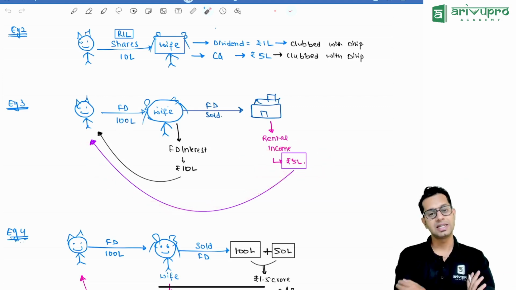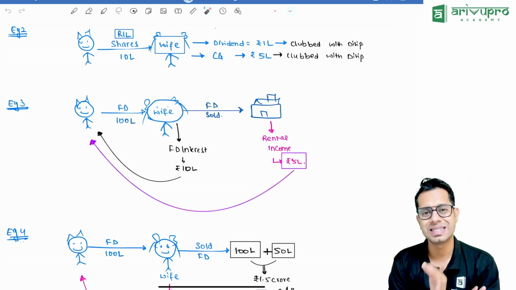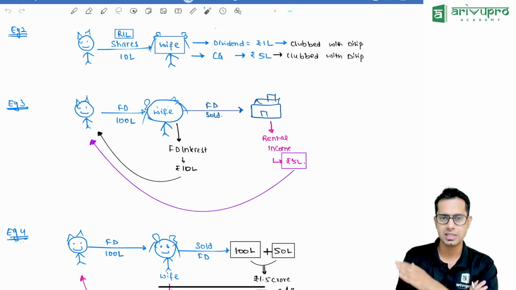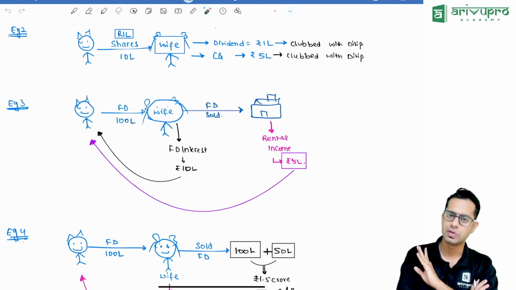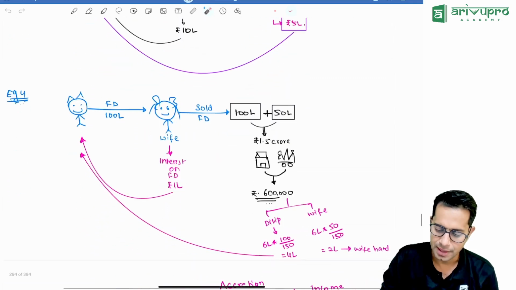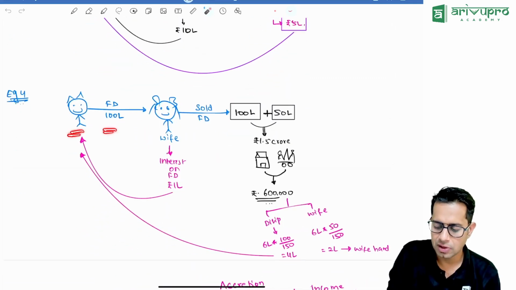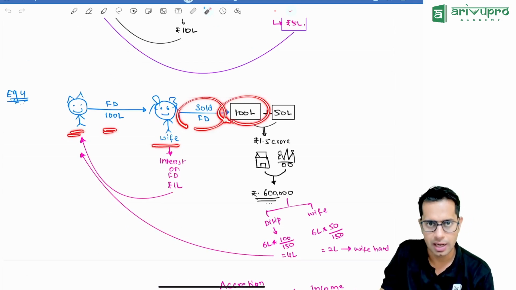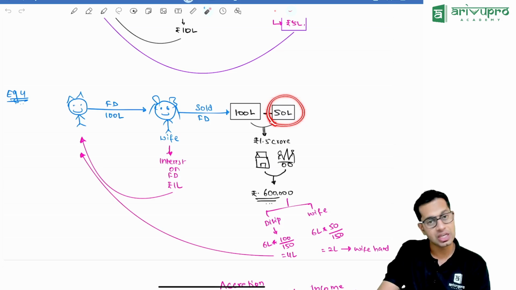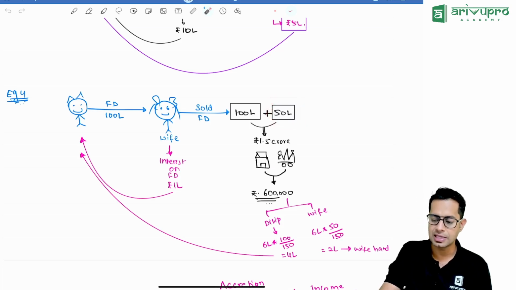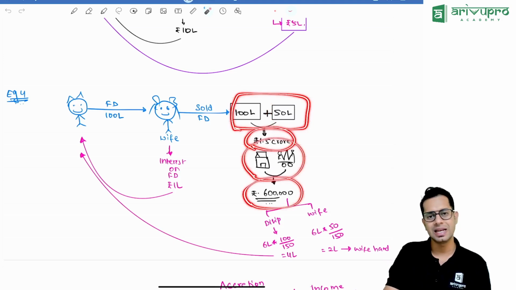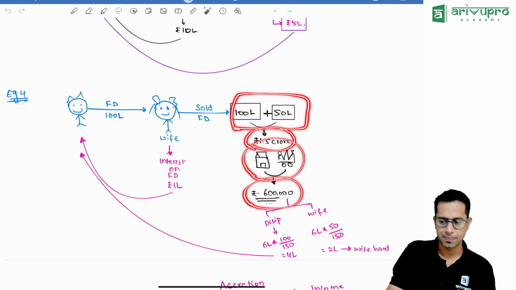Yes, the lawmaker says, irrespective of how the transferred asset is changed, the clubbing provisions will still apply. Say I give an FD worth 100 lakh rupees. My wife closes the FD and gets 100 lakh rupees, and she invests her own 50 lakh rupees, and with this 150 lakhs, or 1.5 crores, she purchases a house from which she earns a rental income of 6 lakh rupees. Now, will this rental income of 6 lakhs be clubbed in my hands?